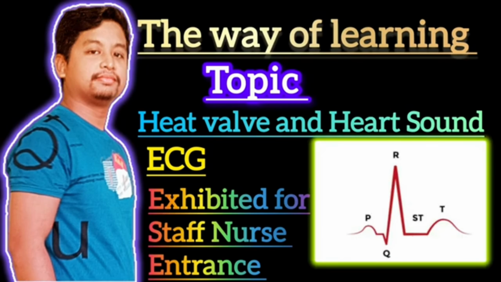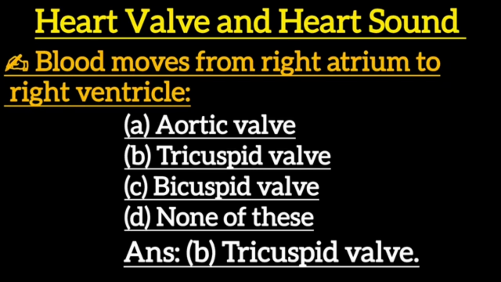The topic for learning today is heart valves, heart sounds, and ECG, for staff nurse interns. First one: blood moves from right atrium to right ventricle. Option A, aortic valve. Option B, tricuspid valve. Option C, bicuspid valve. Option D, none of these. Correct answer is option B, tricuspid valve.